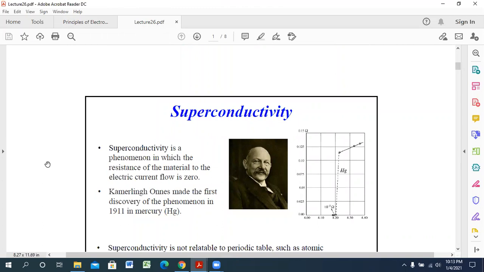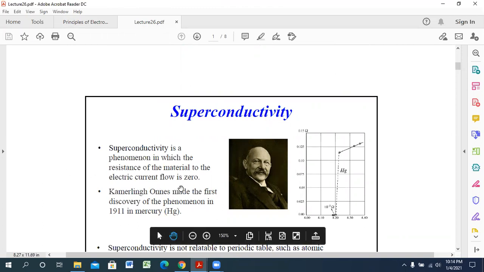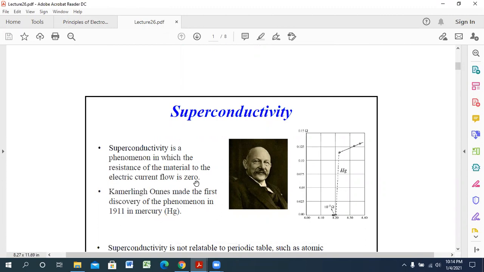Superconductivity is a phenomenon in which the resistance of the material to the electric current flow is zero. Okay. So there are two types of things: the first is the perfect conductor, and the second is the superconductor. A superconductor actually happens when we get the material at some particular temperature.